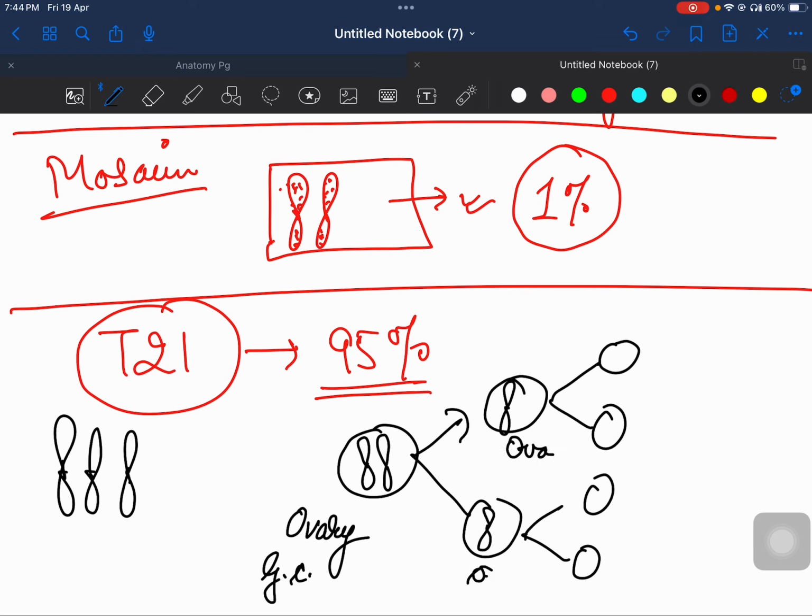Now, ovum is haploid. So one is the maternal characteristic and one is the paternal characteristic, that which you inherit from your mother and that which you inherit from your father. So when the ova are being formed, one of the chromosomes will go to each cell.